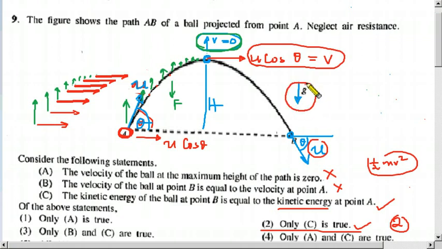They have shown acceleration only vertically. In this direction there is no acceleration, because they have said to neglect air resistance also. If there is a wind, this one is not constant. If there is a wind, it little by little increases due to the force given by the wind.